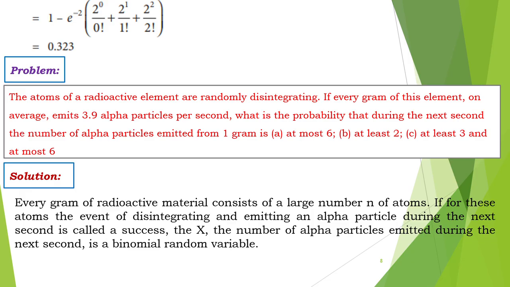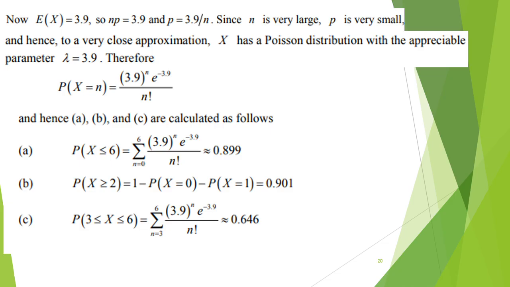In the next problem, the atoms of a radioactive element are randomly disintegrating. If every gram of this element on average emits 3.9 alpha particles per second, what is the probability that during the next second, the number of alpha particles emitted from 1 gram is at most 6, at least 2, and at least 3 and at most 6? Here our expected value is 3.9, that is, the mean np is equal to 3.9. Then p is 3.9 divided by n. Here n is very large and p is very small, so we take a close approximation: X follows a Poisson distribution with parameter lambda equal to 3.9.